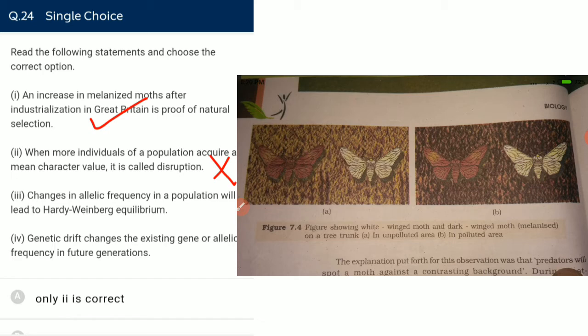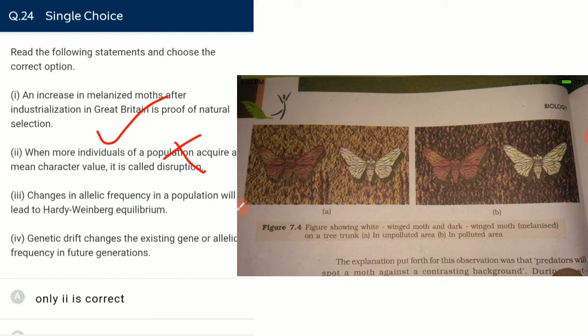Stabilize means stable equilibrium. In physics, stable equilibrium is represented by this, but in chemistry or in biology, it is represented by the opposite. This is the mean. If the mean character increases, then it is stabilizing. Mean, stabilizing. So the first is correct and the second is wrong.